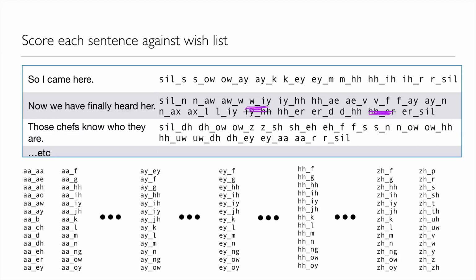If we were just to count the number of types, then we would pretty much always choose long sentences because they're more likely to have more types in. So at the very least, we're going to control for length. Perhaps we'll normalize the number of types by the length of the sentence.